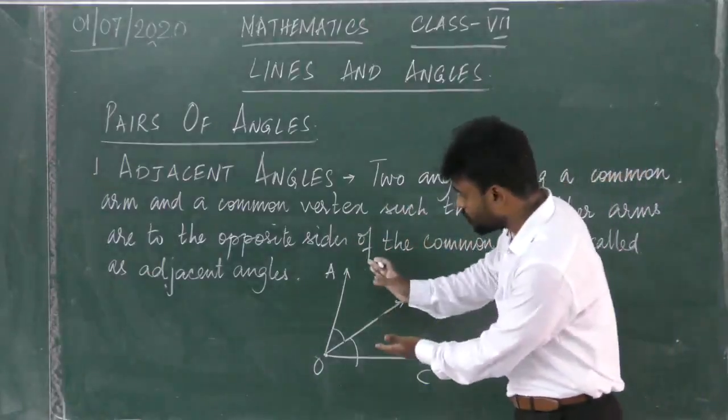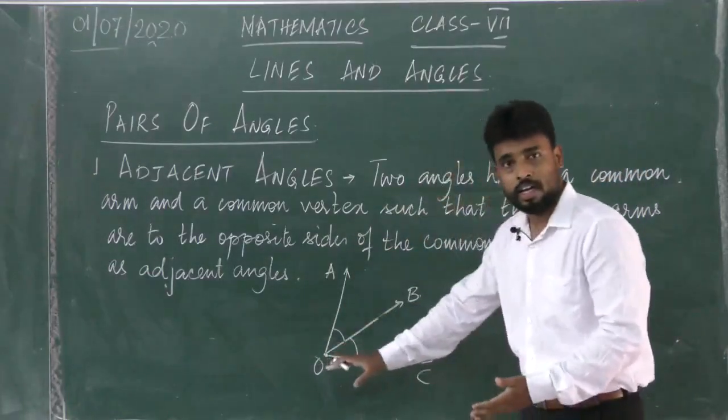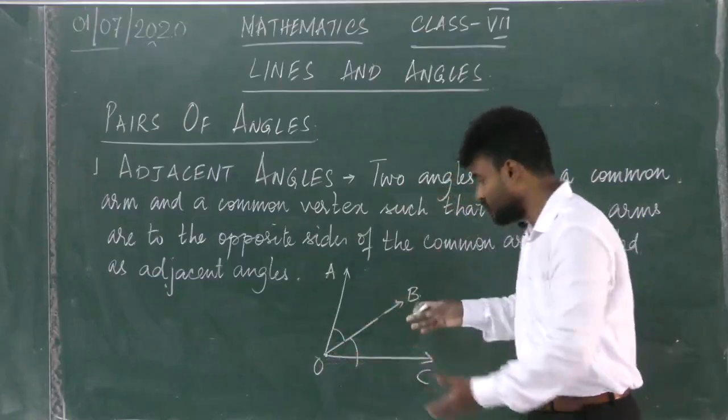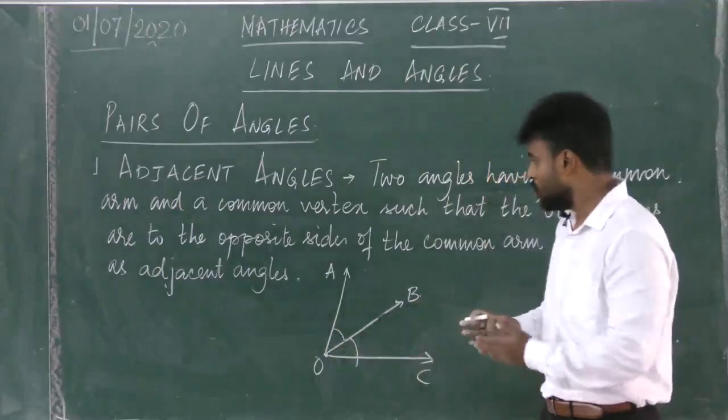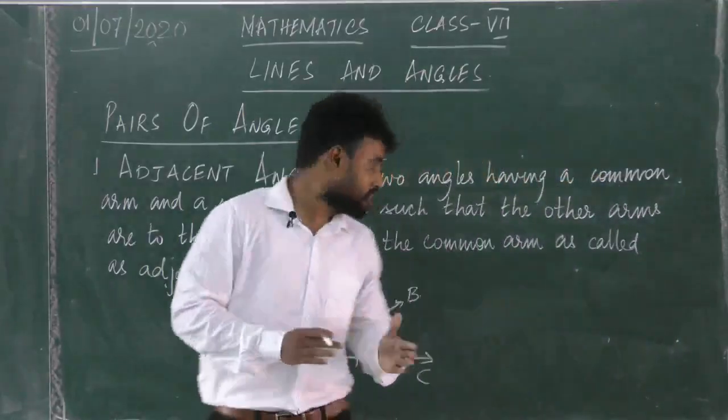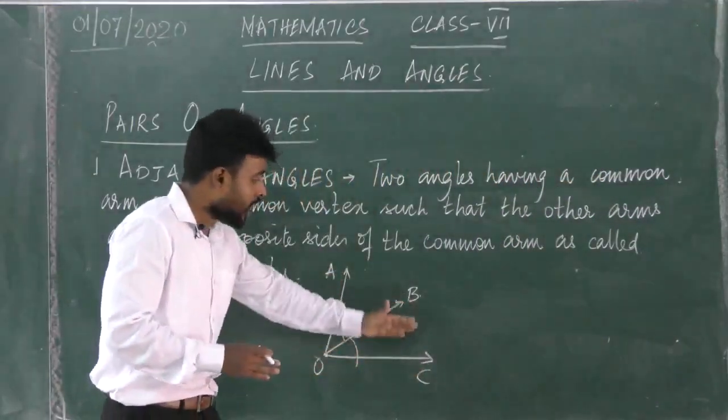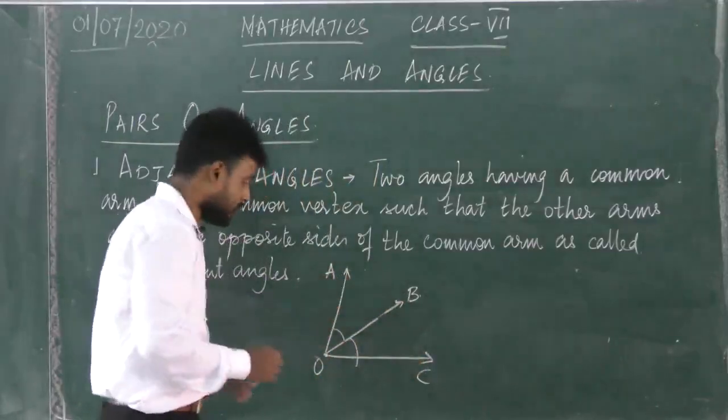The other arms, AO and CO, lie on opposite sides of the common arm OB. Therefore angle AOB and angle COB are adjacent angles.